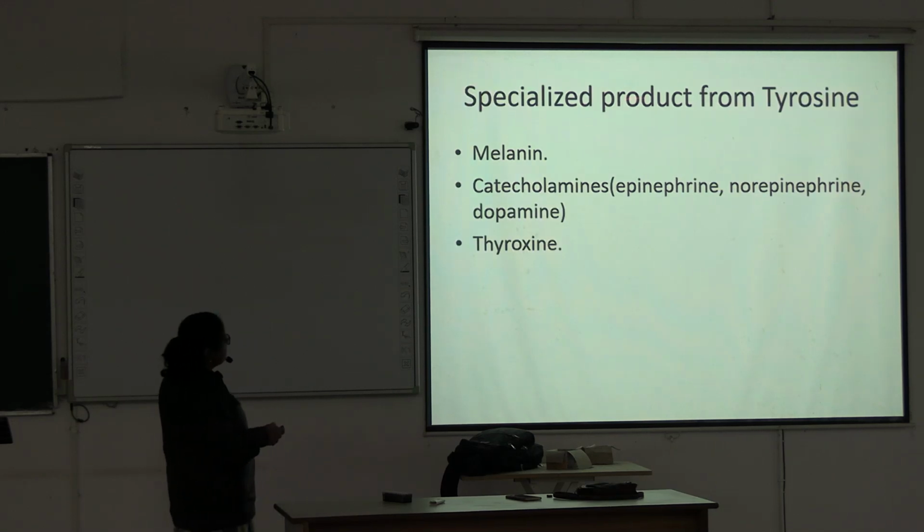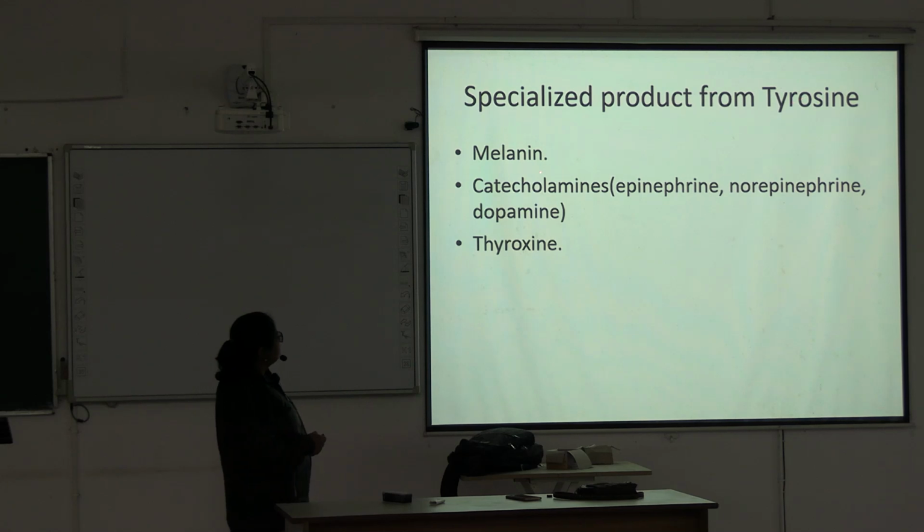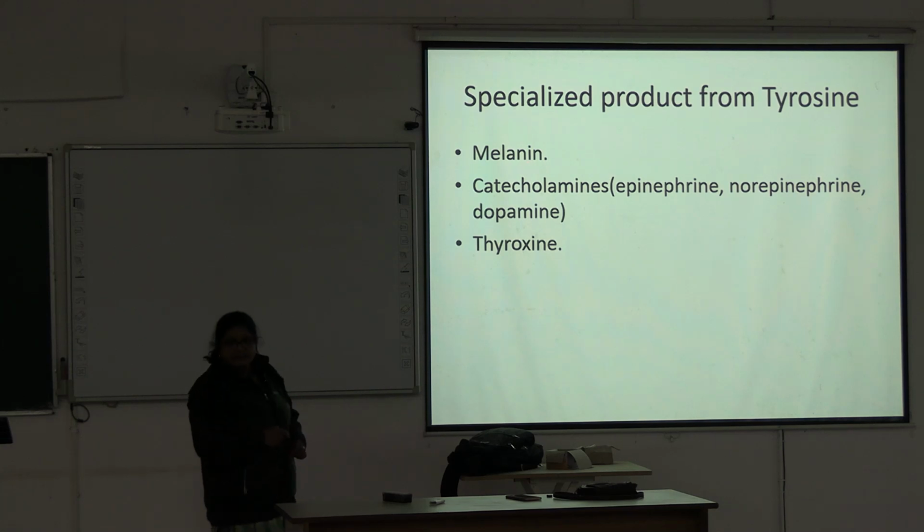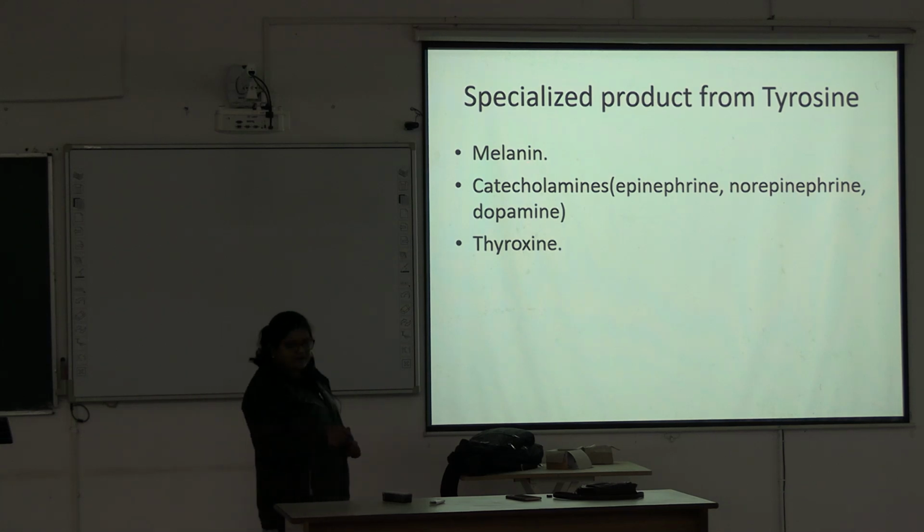Now, what are the special products from tyrosine? These are melanin. In our skin, there is melanin production, which produces the dark color of the skin.